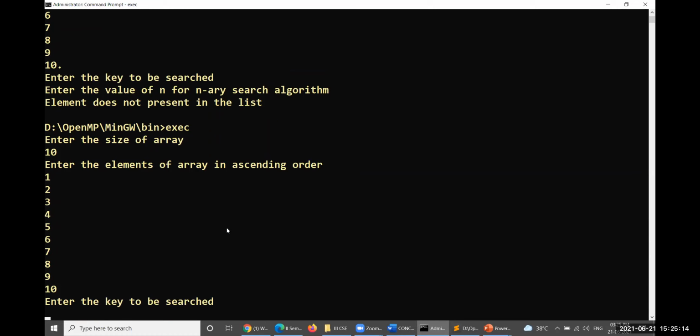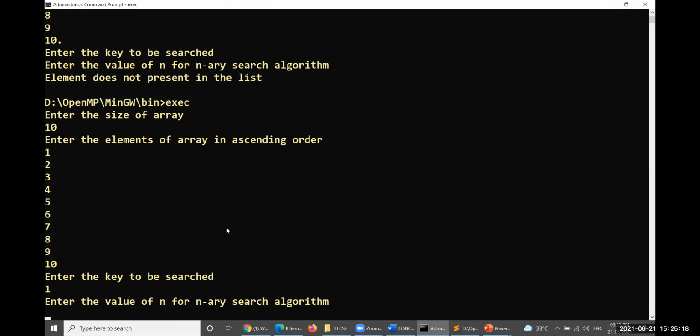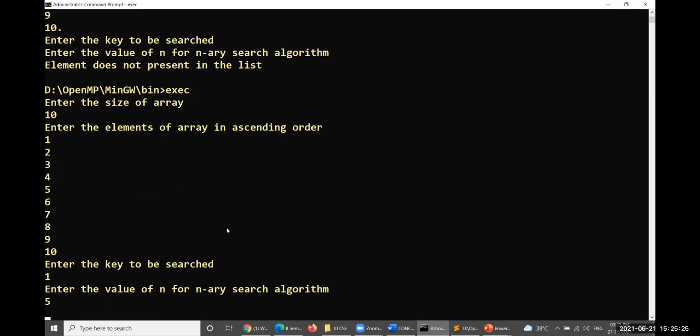Enter the element to be searched. That would be, for example, 1. How many threads are going to be created? Let me say 5. 5 threads are going to be created.